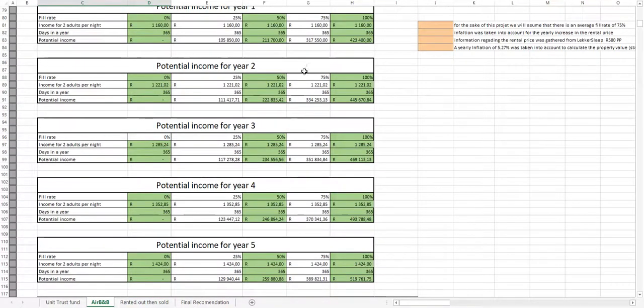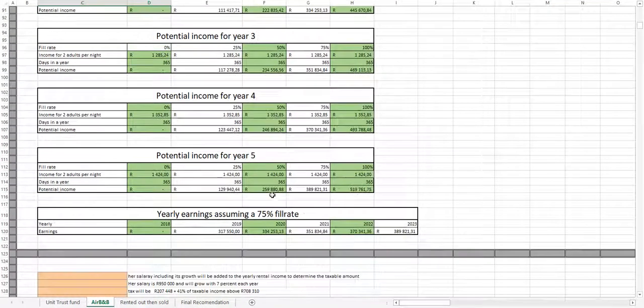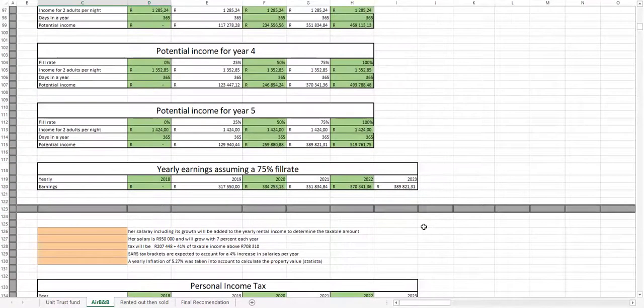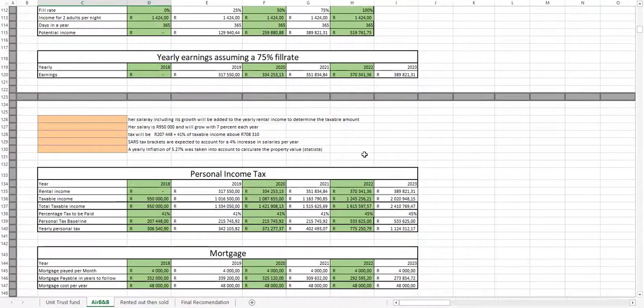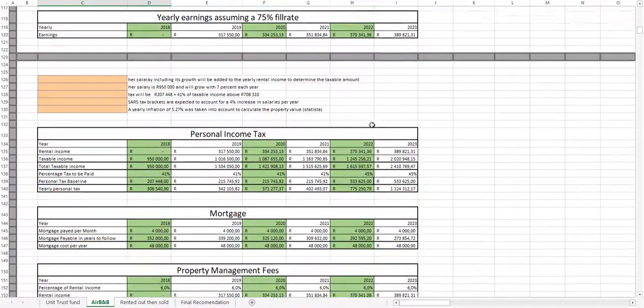So here's the potential income for the next 5 years. For the sake of this project, I chose a 75% full rate. Here is all of the income that she will earn over the next 5 years. Here are some assumptions that were made for the stages to follow.